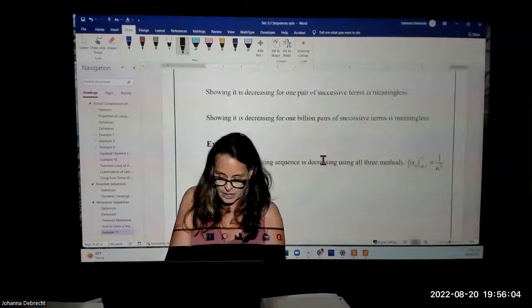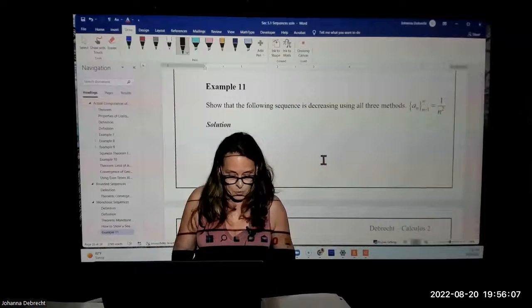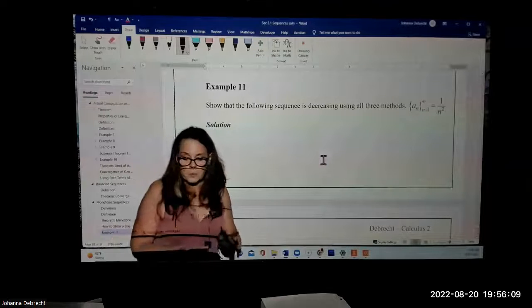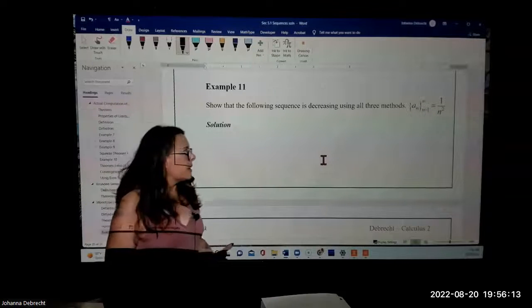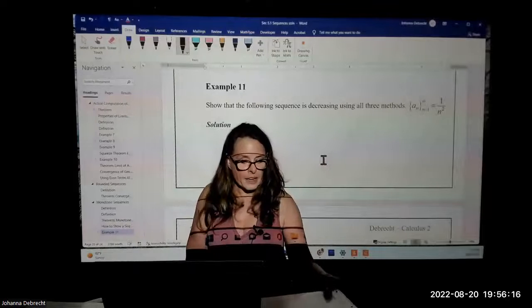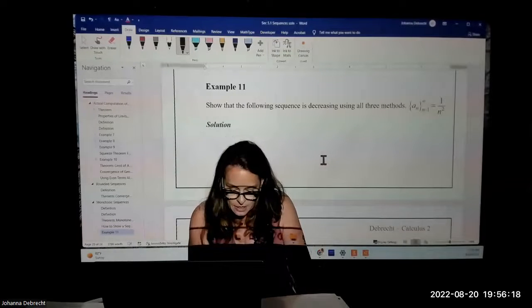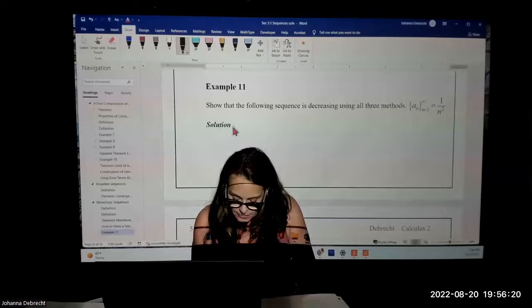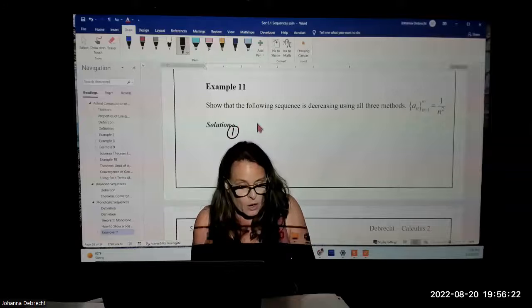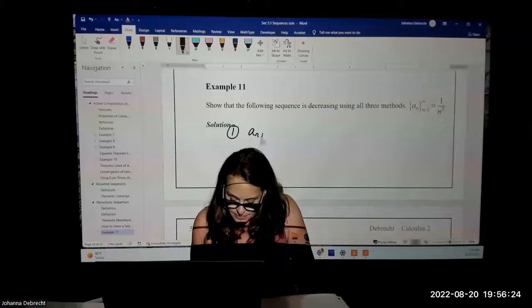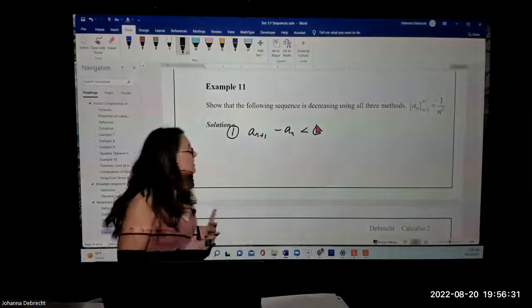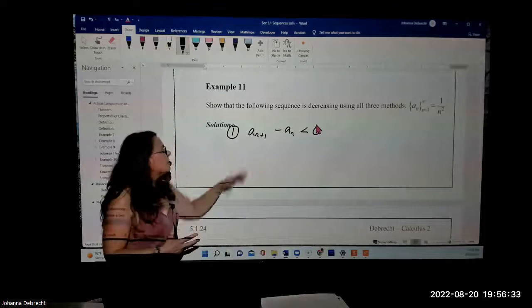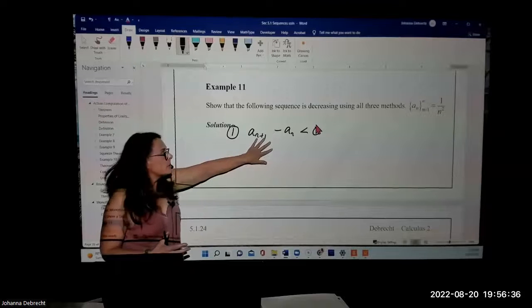Now let's take a look at example 11, and we want to show how to prove that this is a decreasing sequence using all 3 of our methods. So let's go ahead and rewrite our 3 methods one at a time. Our first method was a sub n plus 1 minus a sub n is less than 0. Now, how can I prove this using the formula for a sub n and a sub n plus 1?